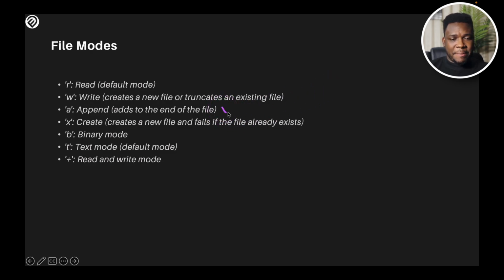And we have append. What append does is add to the end of the file, just like appending a new item into a list. And we have create. The create mode creates a new file and fails if the file already exists. We have binary mode, we have text mode, and we have the read and write mode. I'm just going to go a little bit into this. We're not going to cover everything, but I'm going to cover the very essential ones that you're going to be needing as you work with your files.